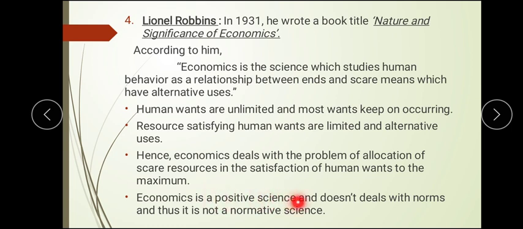So he says it is a positive science, not a negative one. He says it deals with the problem of allocation of scarce resources where human satisfaction is maximum. So what we try to do is use limited resources, and from those limited resources we try to use them to the maximum, so that we can get maximum satisfaction. That is the economics given by Lionel Robbins, which is the scarcity definition.